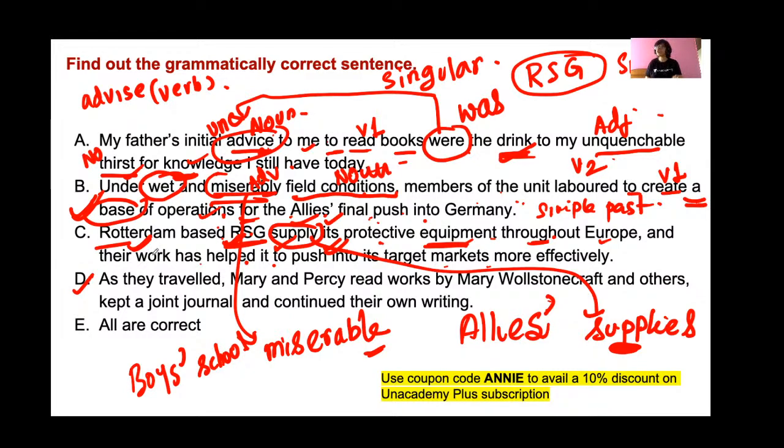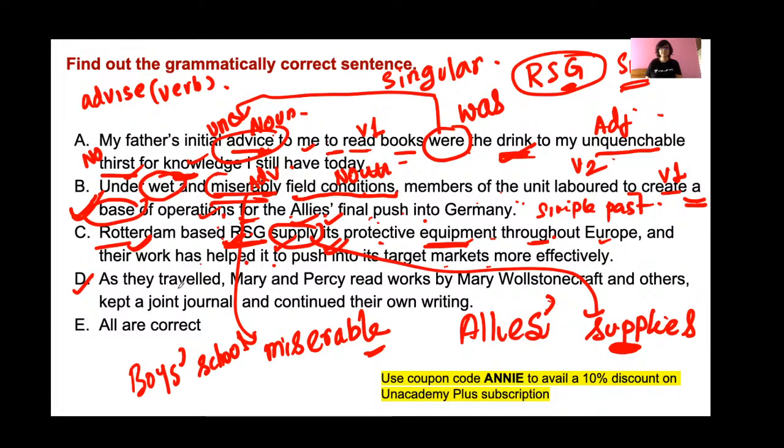This company is based out of Rotterdam, so this company is situated in Rotterdam. This company supplies its protective equipment, and that's why you have to use a singular verb for this singular noun. That's why you are using supplies. Okay.